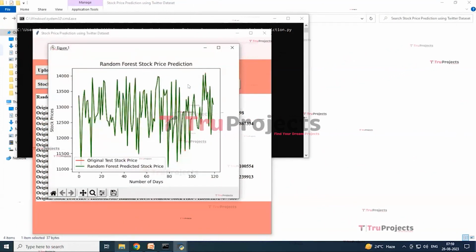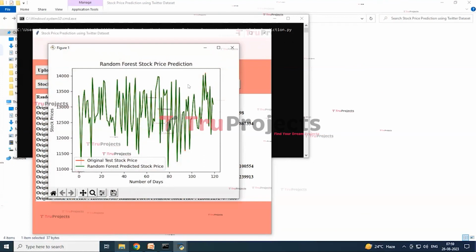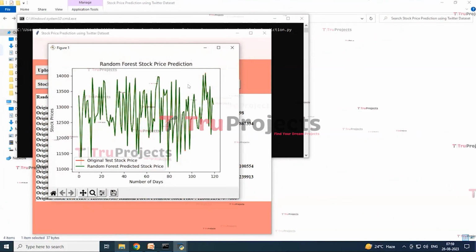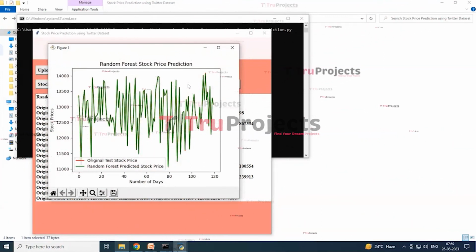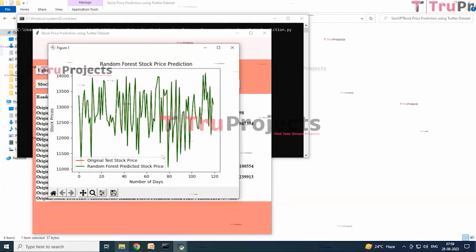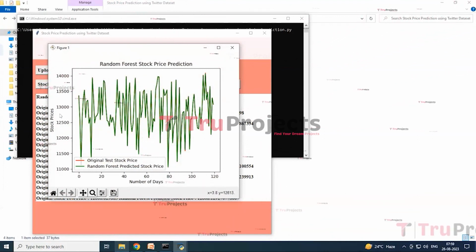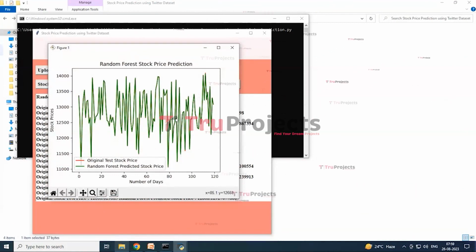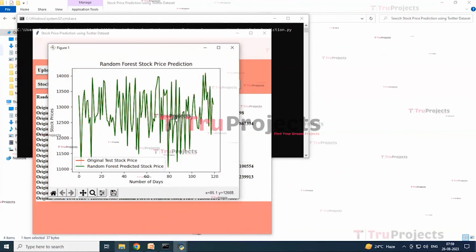So here on this screen you can see that in the text area we can see original stock prices and SVM stock prices. We got SVM RMSE as 1086. Here the x-axis represents number of days and the y-axis represents stock prices. This green line represents original stock prices, and the other represents SVM predicted prices, and we can see the lines are overlapping with a little gap and difference. We can see SVM performance is good but not the best, so close our graph. So now closing this graph.